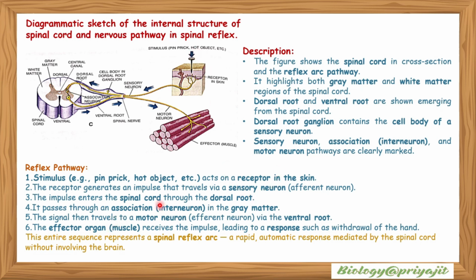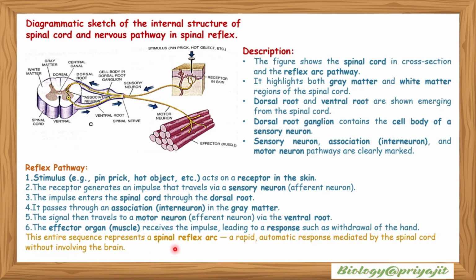The receptor generates an impulse that travels by a sensory neuron or afferent neuron, and it enters the spinal cord through the dorsal root. It passes through an association neuron or interneuron in the gray matter. Then the signal travels to a motor neuron via the ventral root. The effector organ or muscle receives the impulse, leading to a response such as withdrawal of the hand.